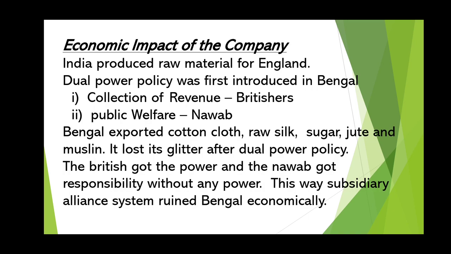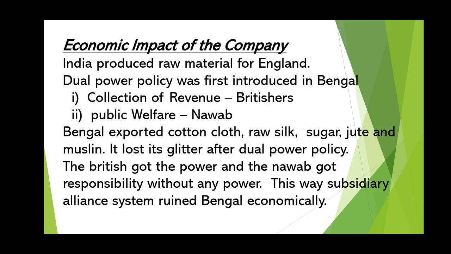Dual power policy was first introduced in Bengal, and the collection of revenue was done by the British, whereas public welfare was taken care of by the Nawab. So the British got the power without any responsibility, and the Nawab got responsibility without any power.